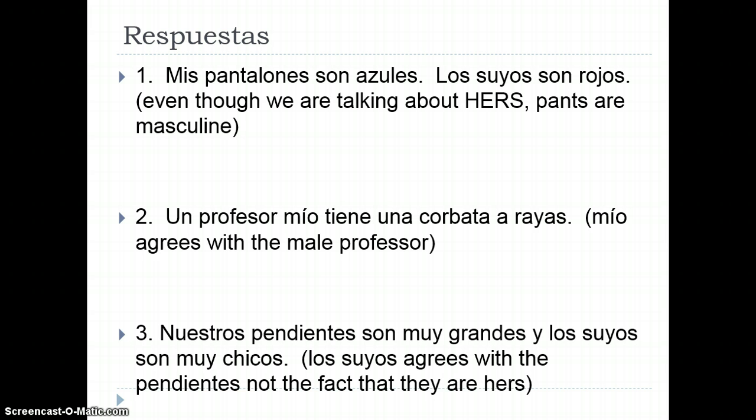In número dos, a teacher of mine, I'm reinforcing that relationship, so I use mío after the noun. Again, it does not matter that I am a female, mío is going to agree with profesor. And in the third example, nuestros pendientes son más grandes y los suyos son muy chicos. Nuestros is agreeing with pendientes, whereas los suyos is replacing the pendientes. Even though we're saying they are hers, we use the masculine form because it's replacing pendientes. It does not agree with the possessor, but instead the item being possessed.